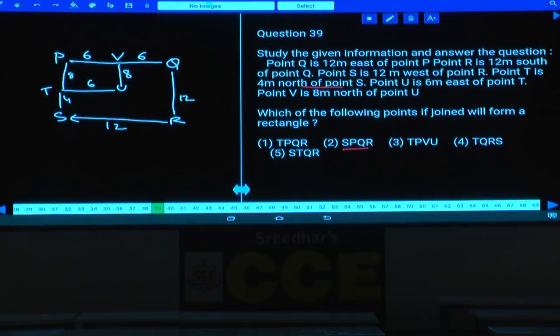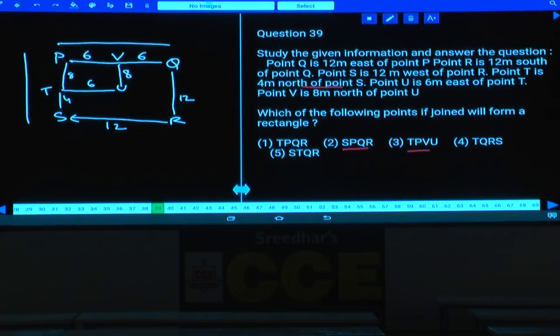T, P, V, U. Now if you check out S, P, Q and R. S to P, what is the difference here? 12. And P to Q, it is 12. Q and R, it is 12 again, isn't it? Hence, either choice 2 or choice 3 can form a rectangle, because all squares are rectangles. Done? Hence, either 2 or 3 can be your answer.